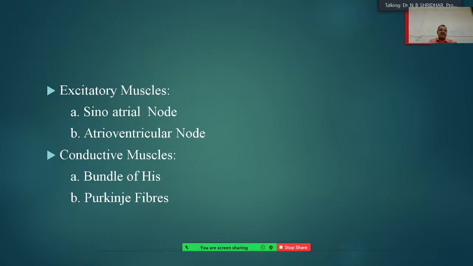Among these, there are two types: excitatory muscles and conductive muscles. Excitatory muscles are like the sinoatrial node and atrioventricular node, which have the excitatory action, whereas the conductive muscles, through which the electrical current passes, are the bundle of His and the Purkinje fibers.